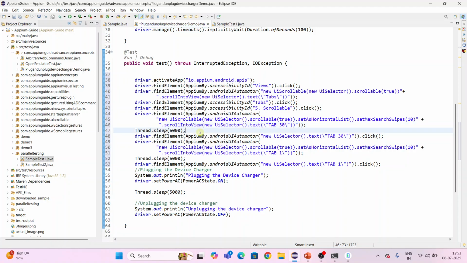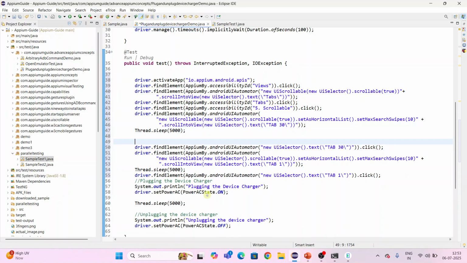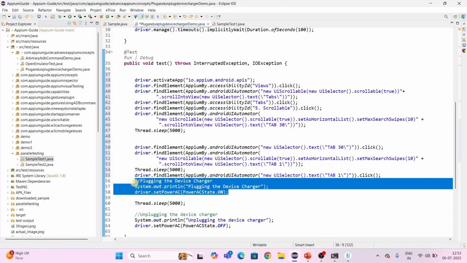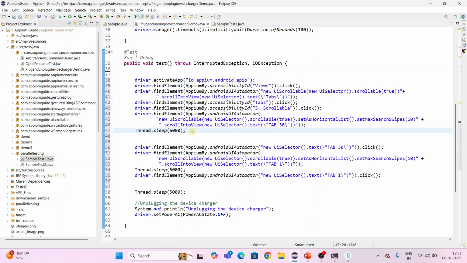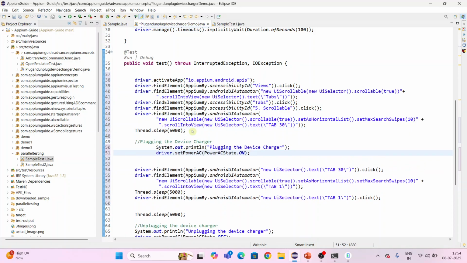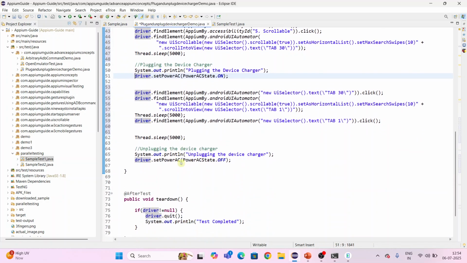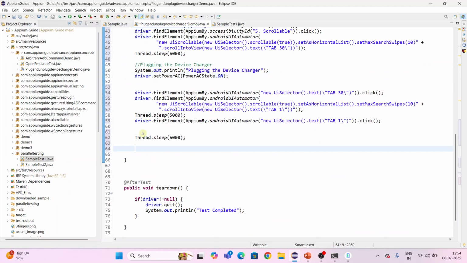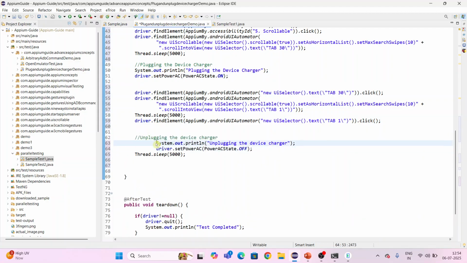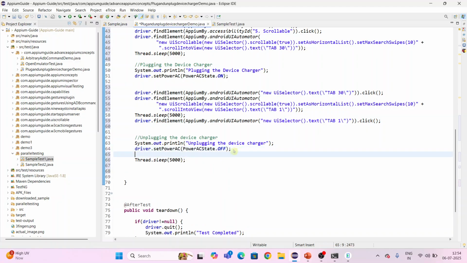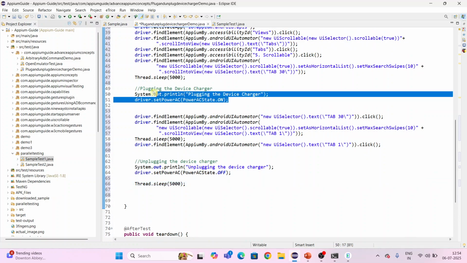I want to place it. Now it is in the unplugged state. Now I want to plug it here. Just copy this one and place it there. This is in between, while I'm performing the scrolling here. In between the scrolling, I want to unplug, and then I want to plug. So I already kept it here, and I want to paste it here. And after 5 seconds, I want to connect it once again to the AC.